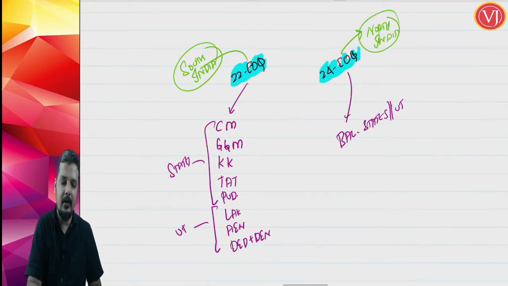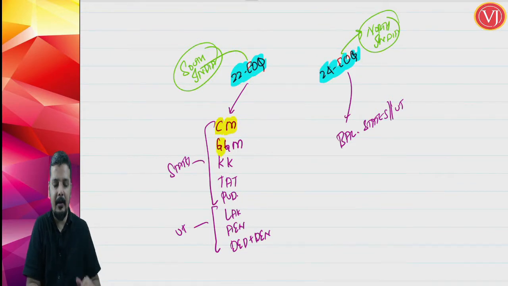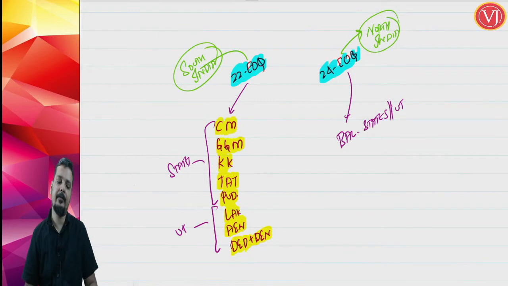Now South India, you will find all these states: Chhattisgarh, Madhya Pradesh, though it is central part, then Gujarat, Goa, Maharashtra, Kerala, Karnataka, Tamil Nadu, Andhra, Telangana. You have even Puducherry, you have Lakshadweep, you have Andaman and Nicobar, Daman and Diu and Dadra and Nagar Haveli. Southern part of India. So balance states and union territories, you'll have 24th.